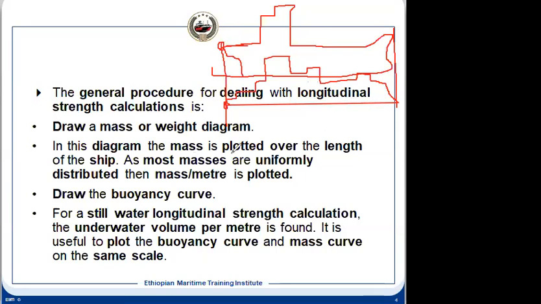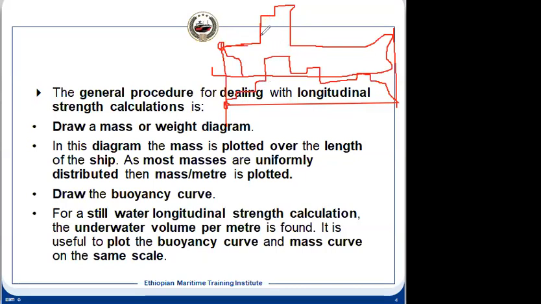Weight diagram means when we multiply the mass by g, then it is weight. Both ways we can do it, because g is constant, and finally we can multiply it by g. It will give you the weight. So we draw the mass diagram or the weight diagram like this. Along the length, we can divide it per meter, and we know how much is the mass per 1 meter, and then we can calculate and plot it accordingly.